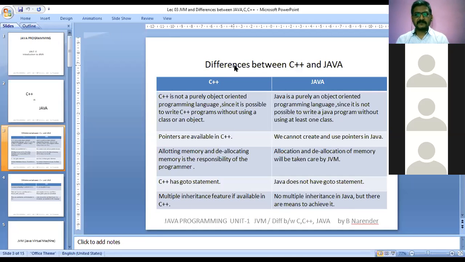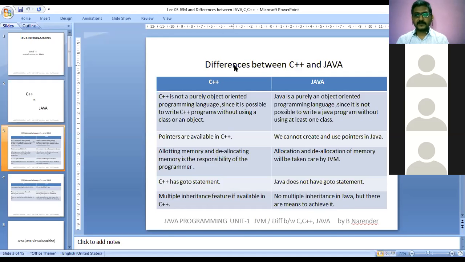So next, coming to Java, allocation and deallocation of memory will be taken care of by the JVM. So there is a strategy, that is, allocation and deallocation of memory will be taken care of by the JVM. JVM is whole and sole responsible for allocating and deallocating memory in Java. So there is an automatic strategy. Java uses such a strategy where memory will be released automatically. So no programmer involvement will be there. The programmer is free from releasing the memory. He is not responsible for that.